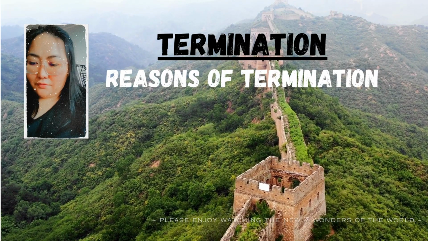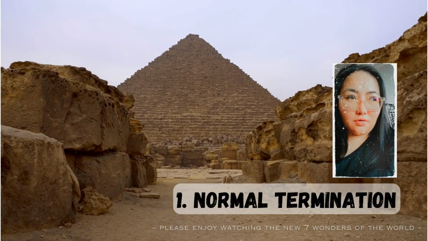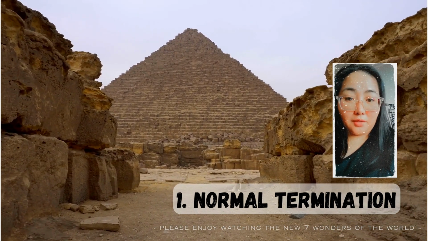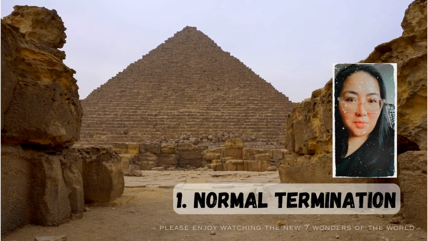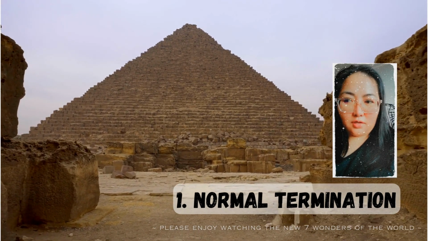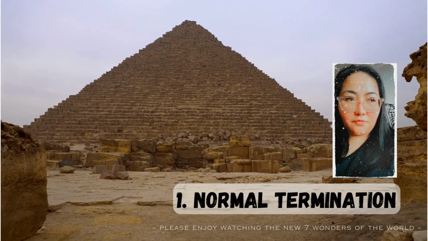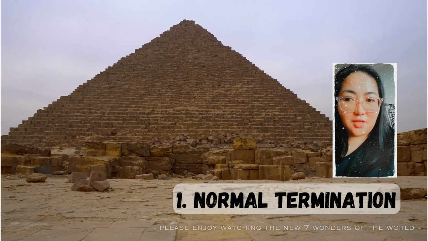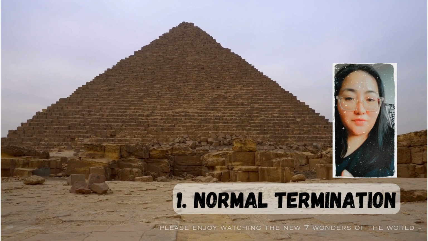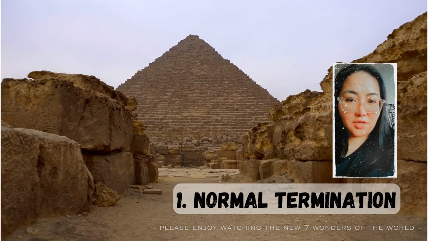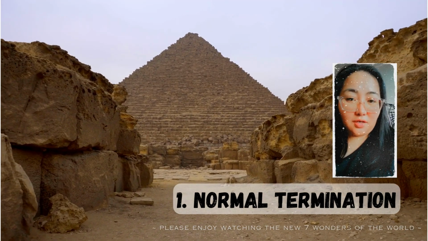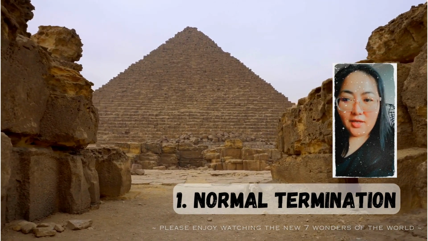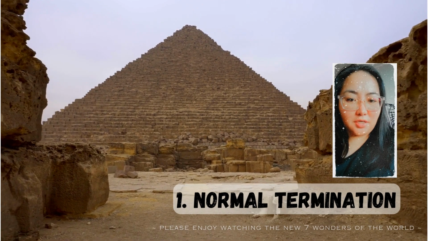For methods of termination of contract of service, basically for this syllabus we discuss 4 methods. The first one is normal termination. Normal termination is when the contract of service has lapsed or has been completed. Let's say the contract of service is 10 years or 15 years, and once the 10 or 15 years has been completed, then that's it. The employees have to go. That is the first termination, normal termination.